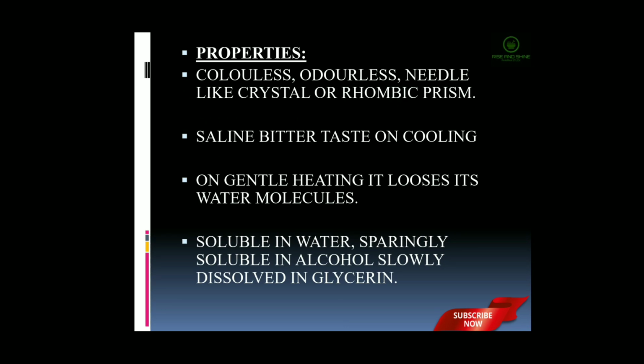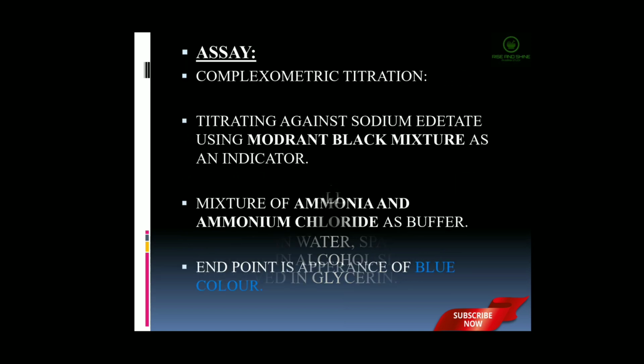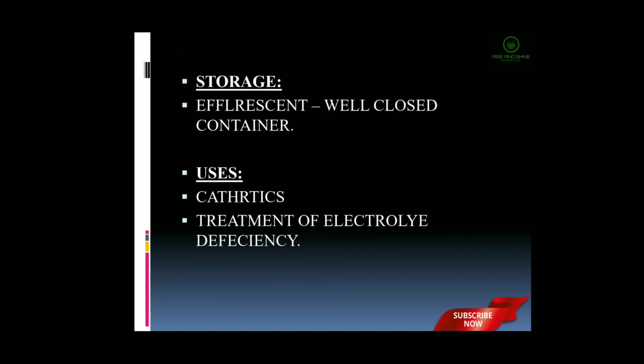Magnesium sulfate is assayed by a complexometric titration. The titration is done against sodium EDTA using mordant black mixture as an indicator. A mixture of ammonia and ammonium chloride is used as a buffer. The end point produces a blue color. Due to its efflorescent nature, magnesium sulfate should be stored in a well closed container. Now we are seeing about the uses of magnesium sulfate. Magnesium sulfate is used as a cathartic and also for the treatment of electrolyte deficiency.